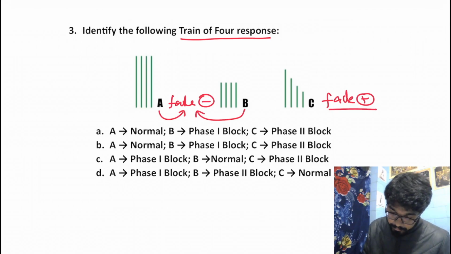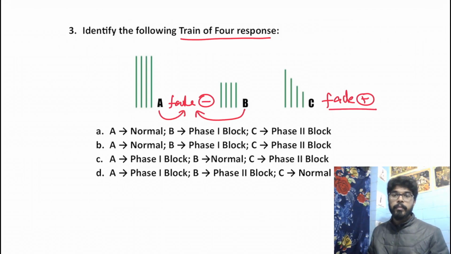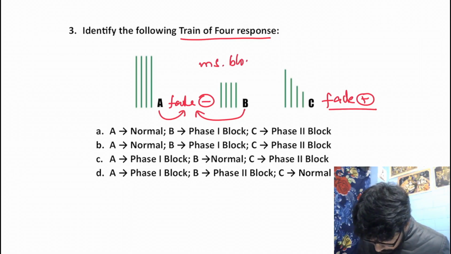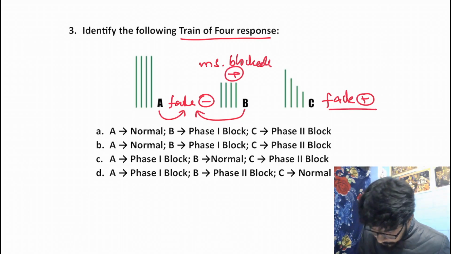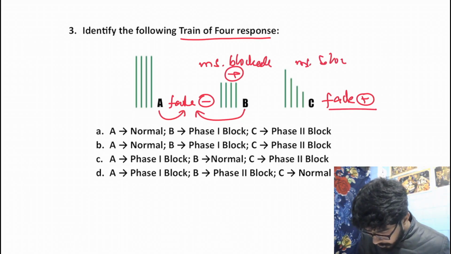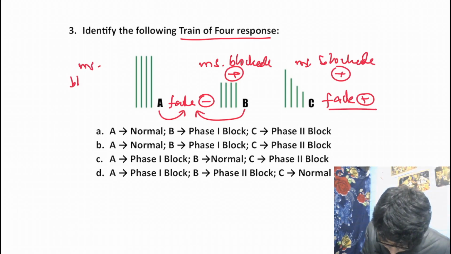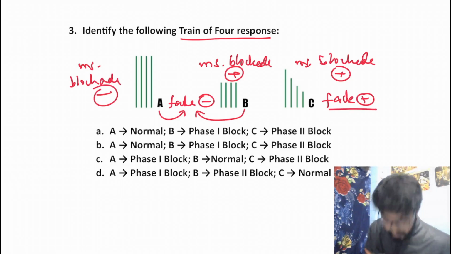Low amplitude means some amount of muscle blockade is present. So in B and C, muscle blockade is present, whereas in A, muscle blockade is absent.